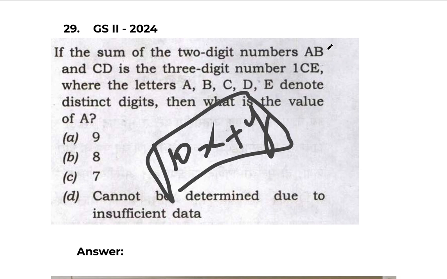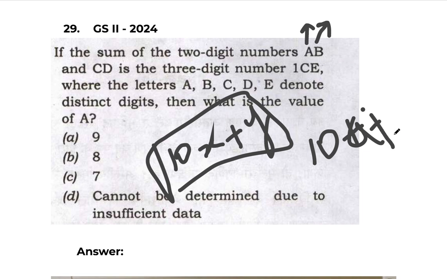They have given AB as a number. If AB is a number, we can say that A is in the 10th place and B is in the unit place, so 10A plus B is that number. Similarly, CD also is 10C plus D. And they have given that the sum AB plus CD will give you a 3-digit number, which is 1CE.